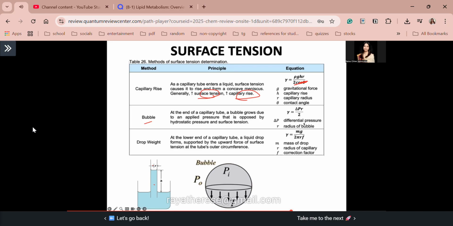So we get the differential pressure in order for us to know how much applied pressure we need in order for the bubble to form. Okay? And then lastly, we have the drop weight method. So in the drop weight method, nakita niyo ba sa baba? Okay? So at the lower end of a capillary tube, meron ka namang na-form na droplet.